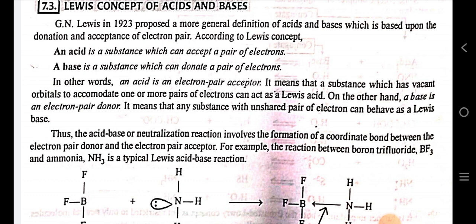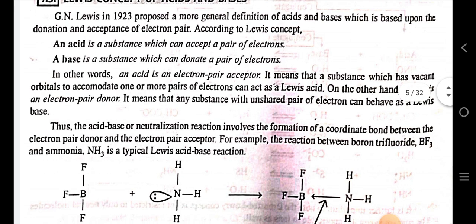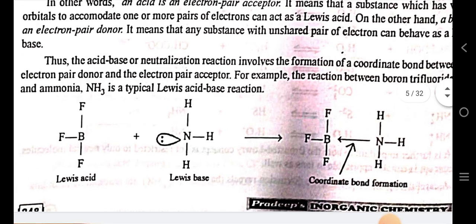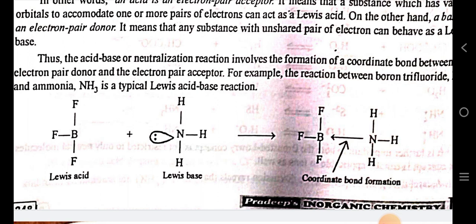Acid is an electron pair acceptor. It means that a substance which has a vacant orbital to accommodate one or more pairs of electrons can act as a Lewis acid. On the other hand, a base is an electron pair donor. It means that any substance with an unshared pair of electrons can behave as a Lewis base. Thus, the acid-base or neutralization reaction involves the formation of a coordinate bond between the electron pair donor and electron pair acceptor.